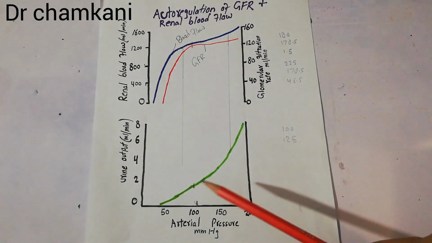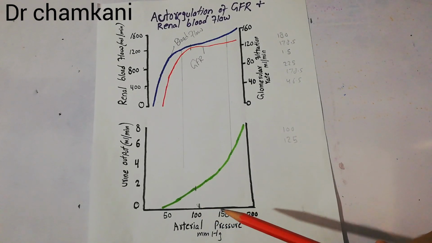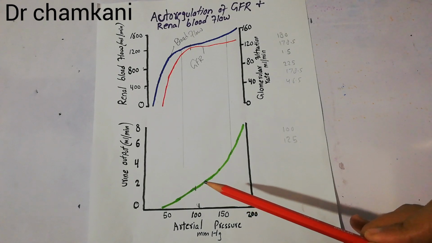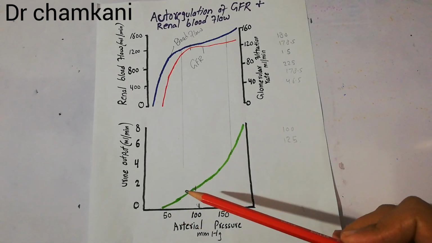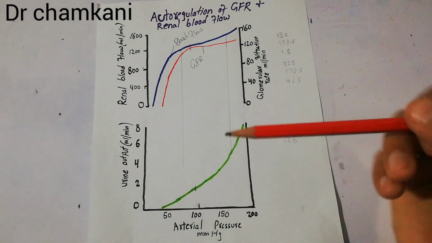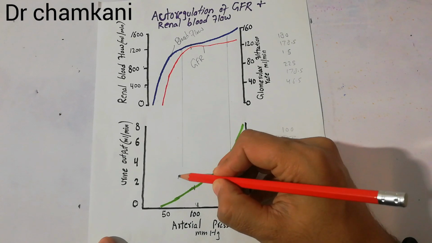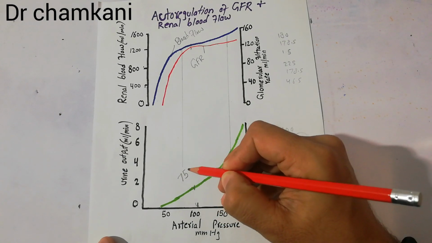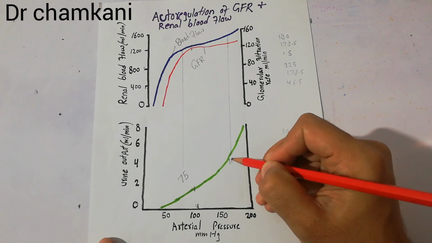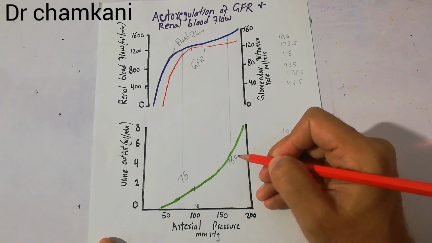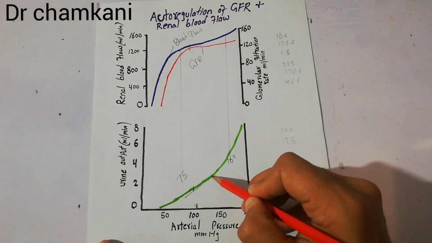But as the arterial pressure starts increasing, the urine output starts increasing. As the arterial pressure starts decreasing, the urine output starts decreasing. We have drawn these two lines to show that here the arterial pressure has dropped to around 75 mm of mercury, and here the arterial pressure has increased to around 160 mm of mercury.